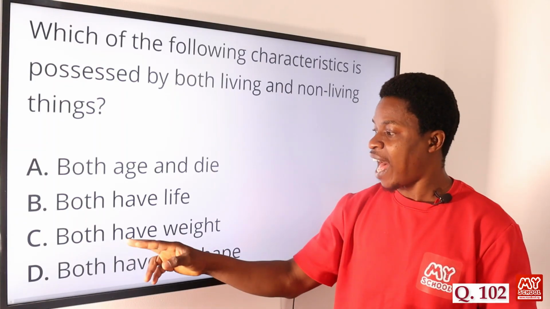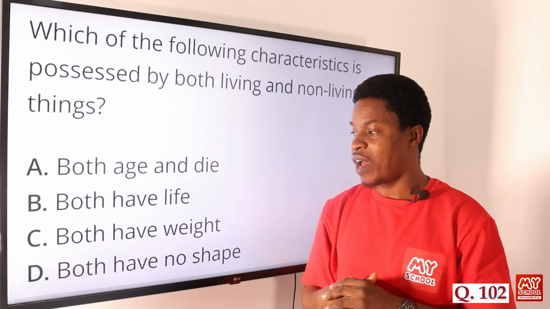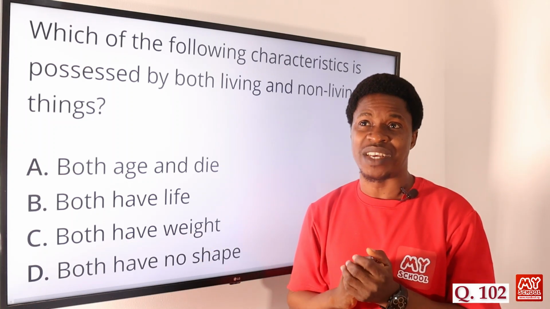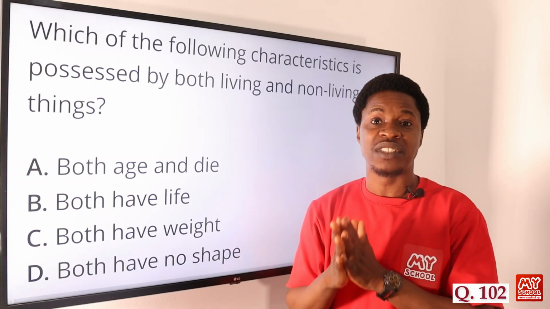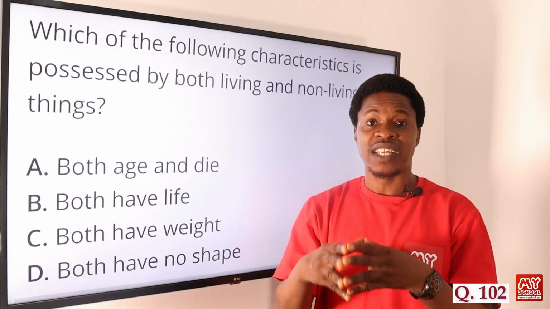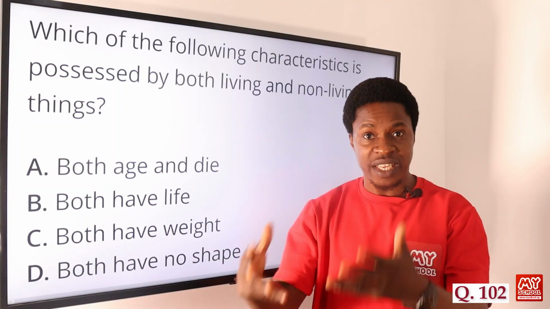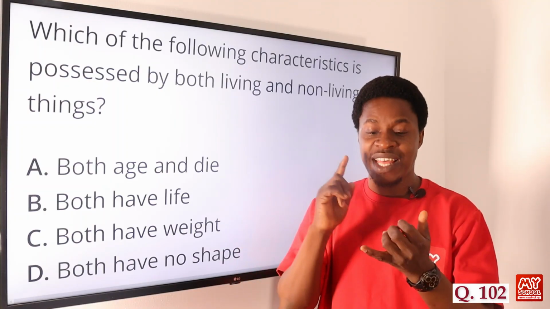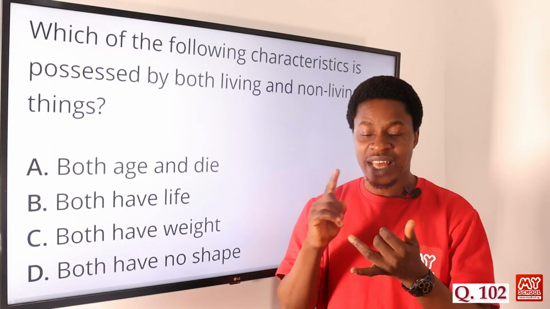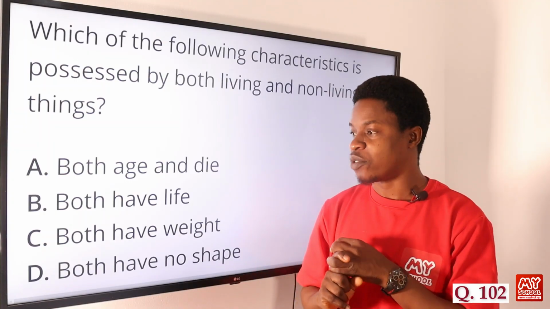Option C says both have weight. Yes, both have weight. When we talk about having weight, we talk about matter. Generally, we said matter is any substance that has mass or weight and occupies space. So whether they are living things or non-living things, they have weight. So option C is correct.